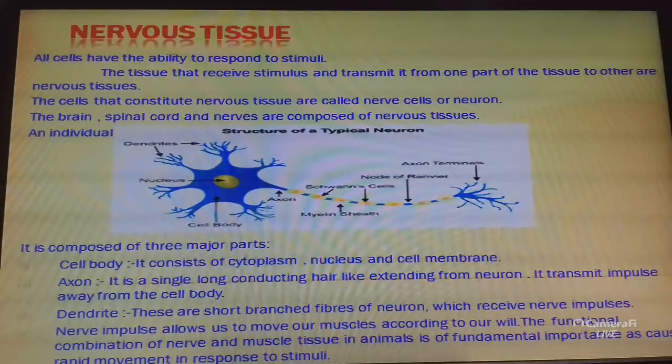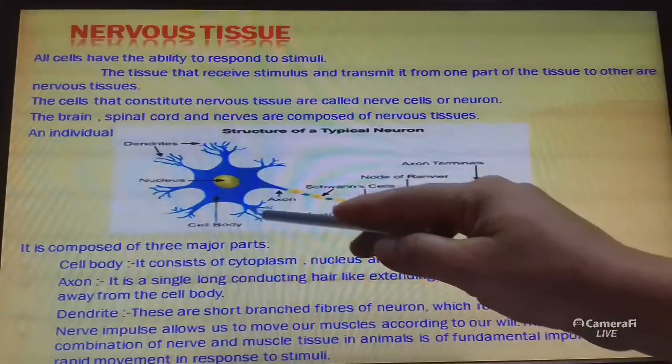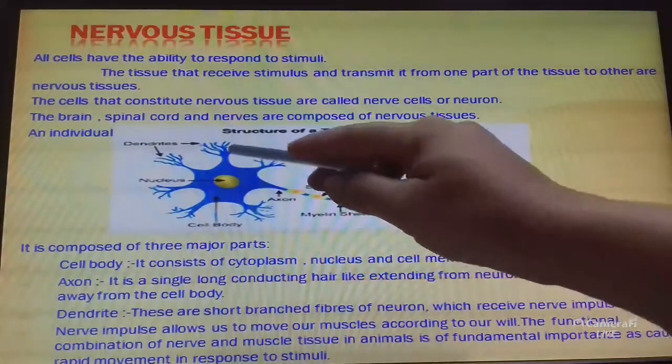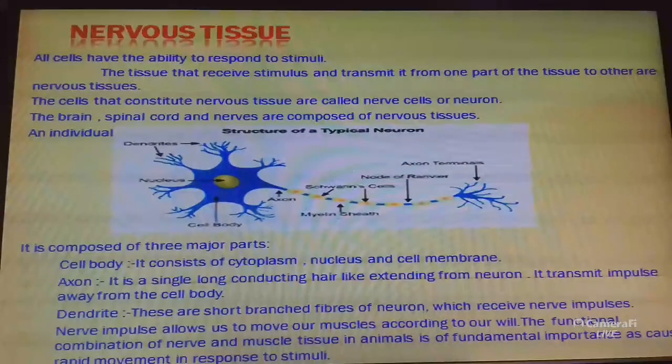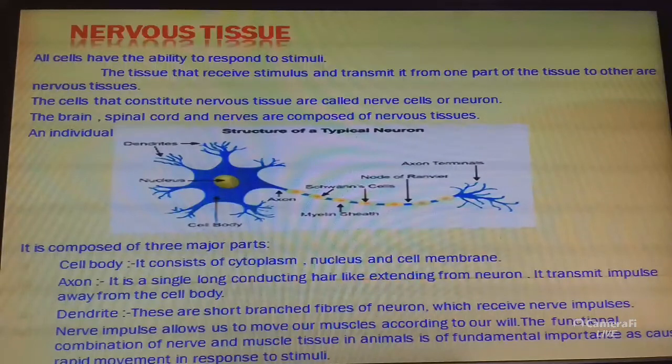This is called the axon, and there are many short branched parts called dendrites, which receive nerve impulses. Nerve impulses allow us to move our muscles according to our will.